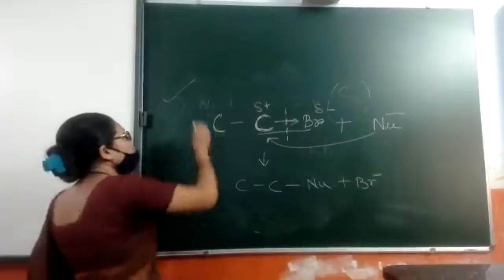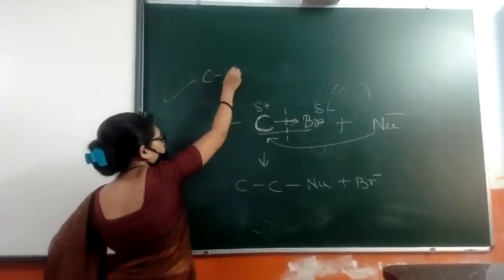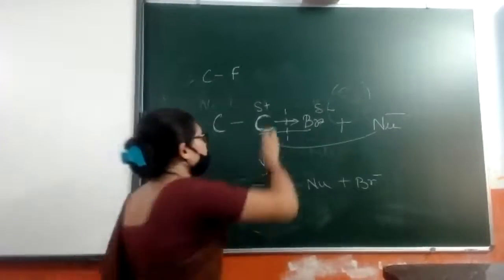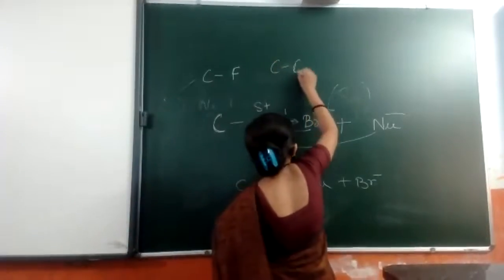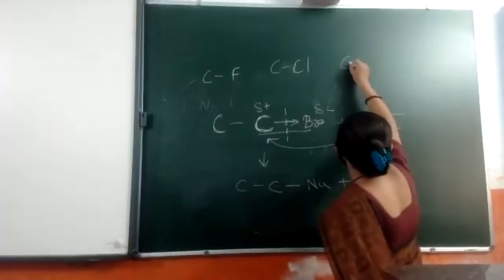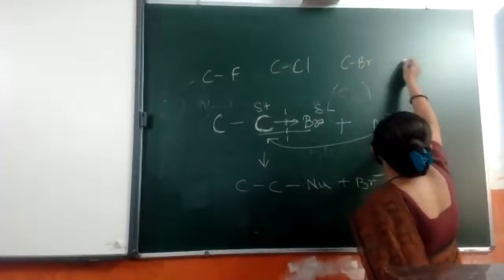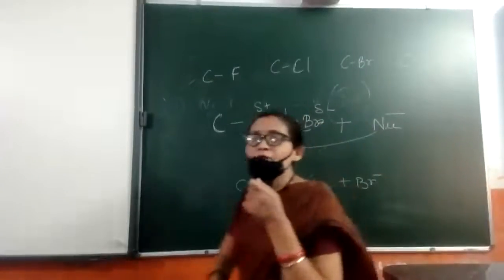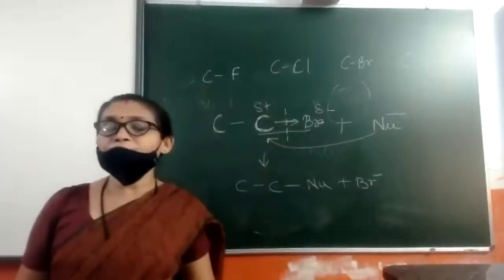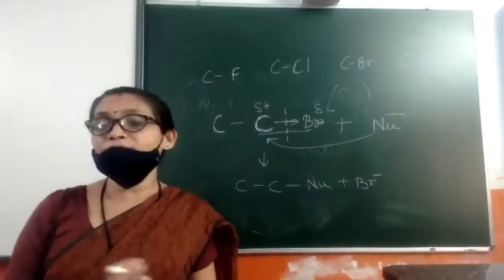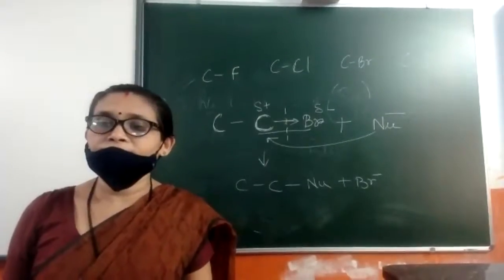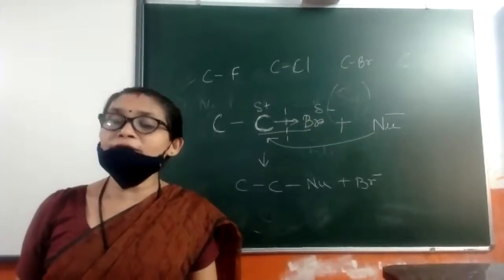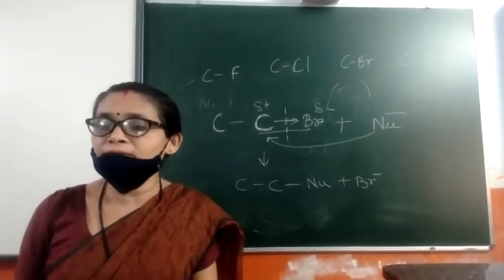Now if I ask you, carbon fluorine bond, carbon Cl bond, carbon Br, and carbon iodine, among all these carbon halogen bonds, which bond will break easily? Which bond is very weak?